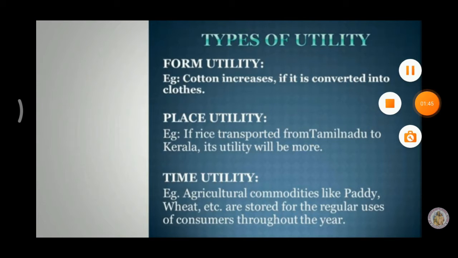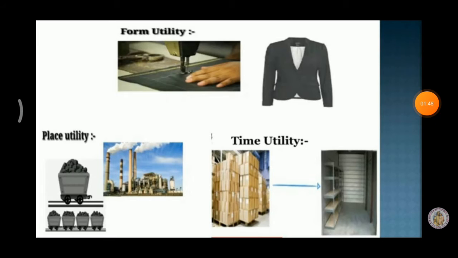Now we are going to see the examples. See the first picture. A tailor converts cloth into garments, that is called form utility. Next one, place utility. We transport coal from mine to industry, that is called place utility. Next one, time utility. Goods are sold in plenty and supplied where they are needed. We store goods for our future purpose, that is called time utility.